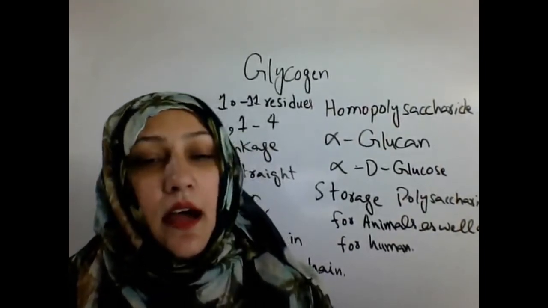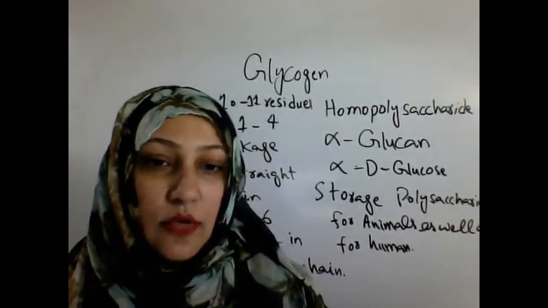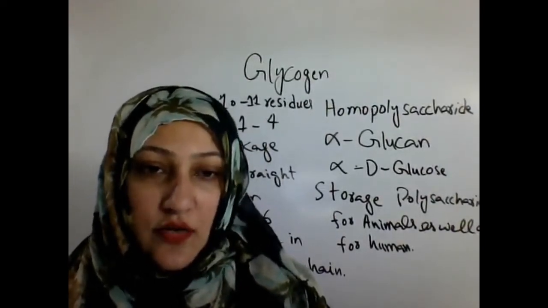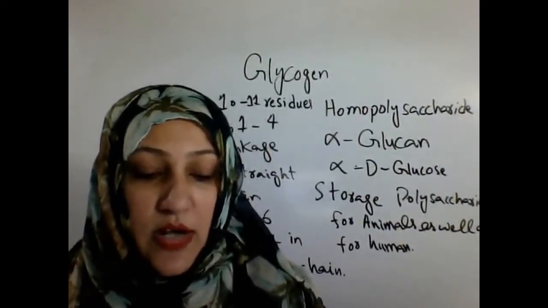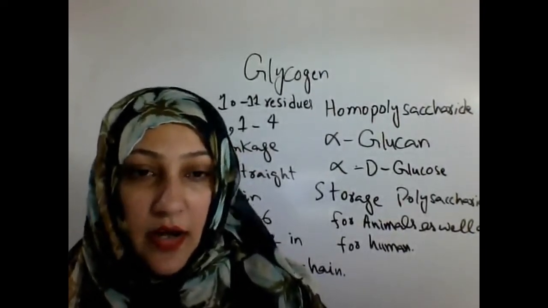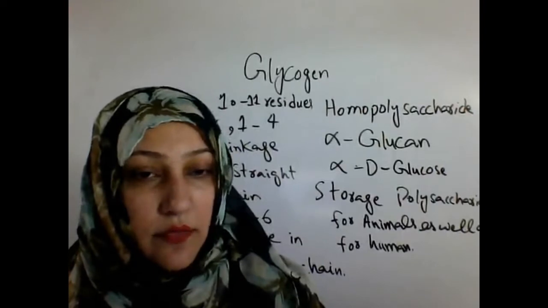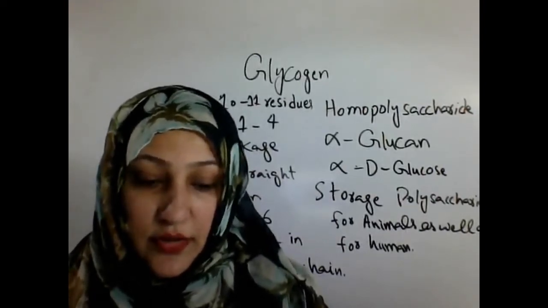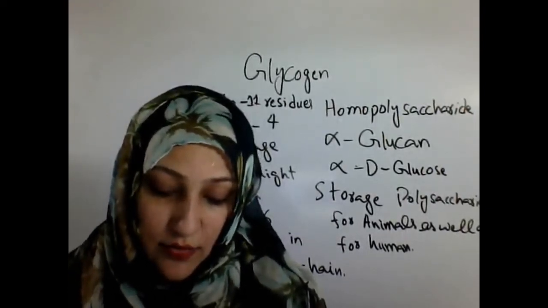But before going towards the metabolism of glycogen or its importance in glucose metabolism, first of all we have to have the idea about the structure of glycogen. What is the structure of the glycogen molecule?